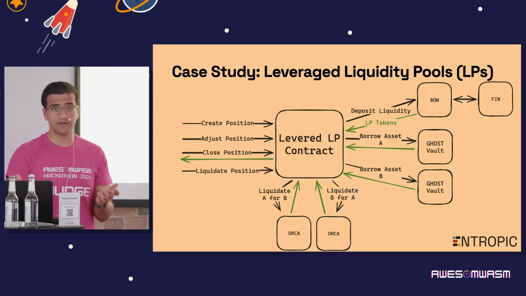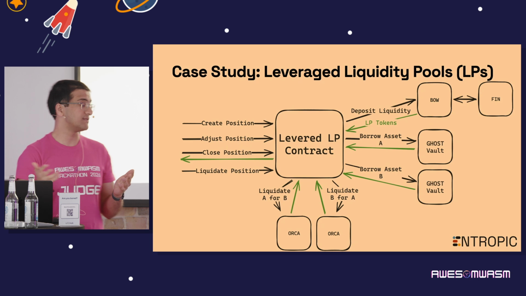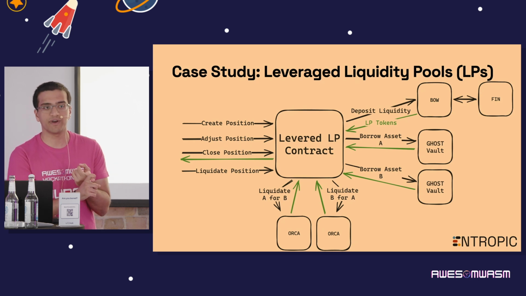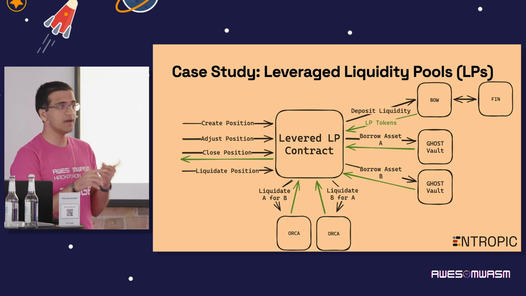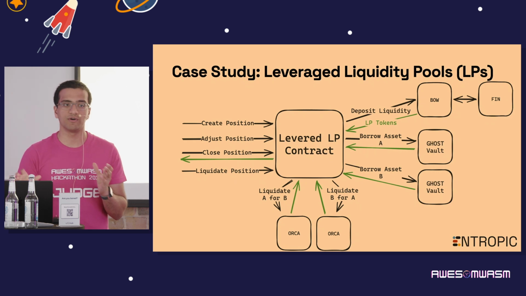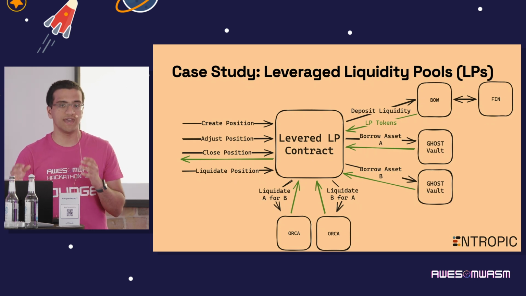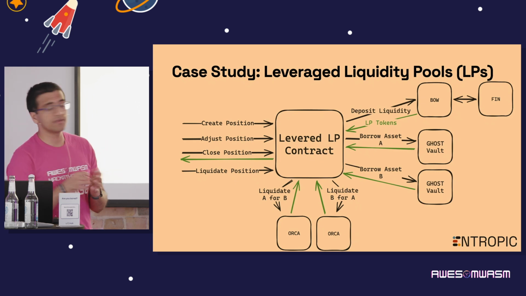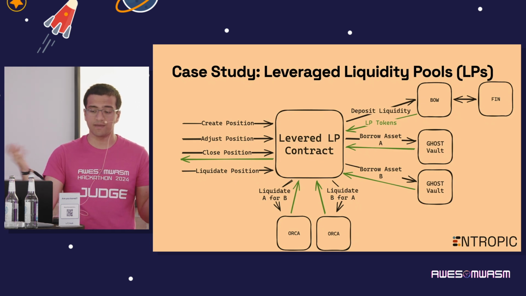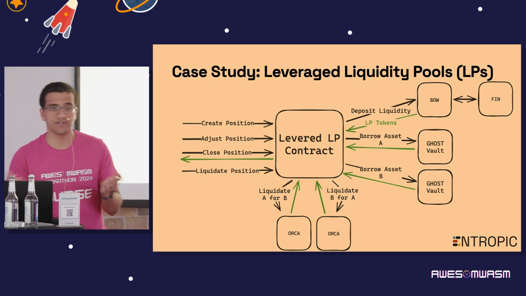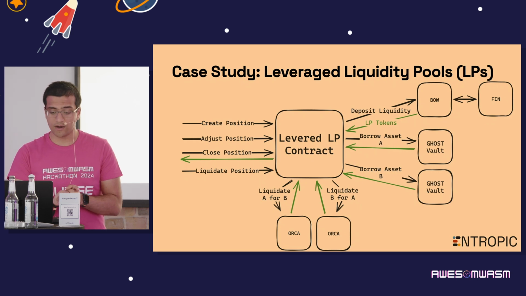And to the user, it's still relatively simple, right? You create a position by providing some initial amount of liquidity and by specifying, hey, I want to borrow 100 of the B asset, or I want to borrow 50-50 of the A and the B asset. The user can adjust their positions at any time or close their position entirely to recoup or realize gains, whatever it may be.